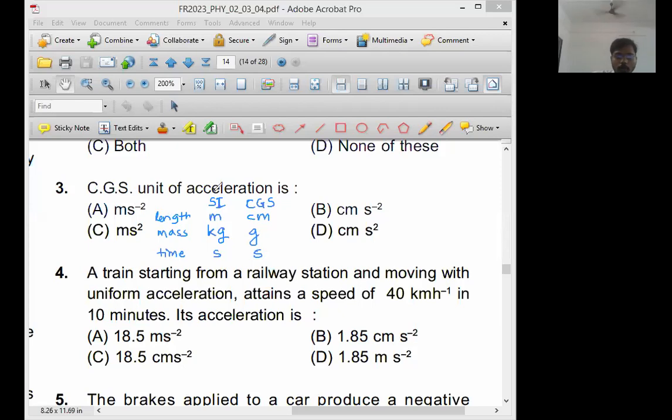Okay. Now, what is the SI unit of acceleration? Sir, acceleration is meter per second square. Now let me write here acceleration. What is the SI unit of acceleration? Sir, meter upon second square. What will be the CGS unit? Very simple, sir. Just give me 1 second.